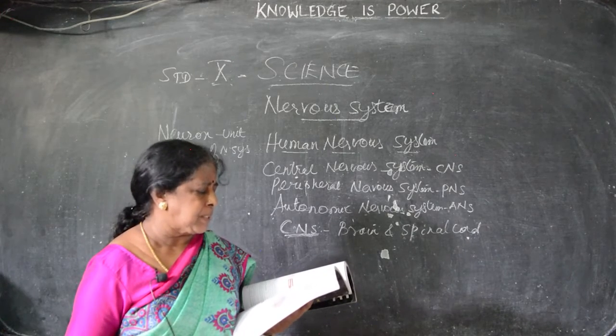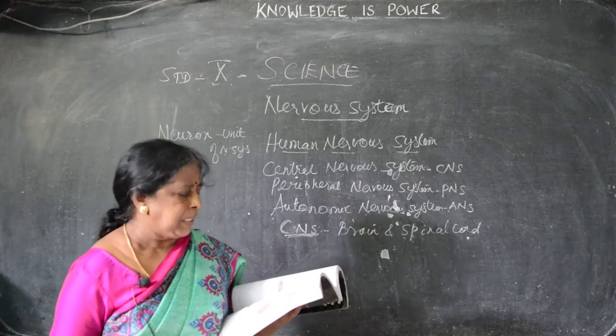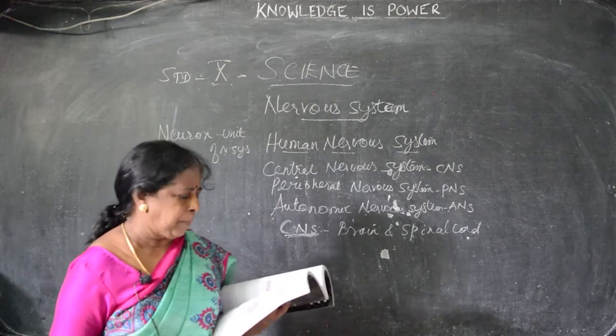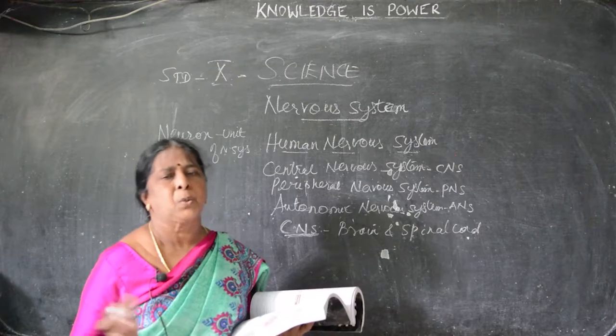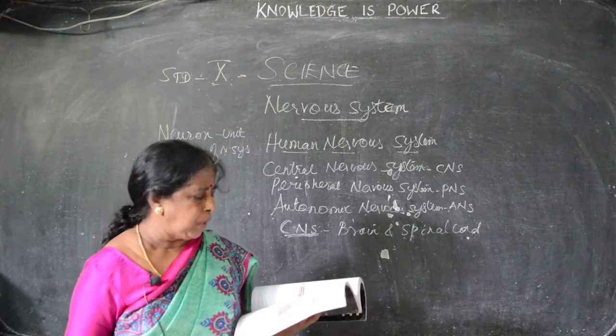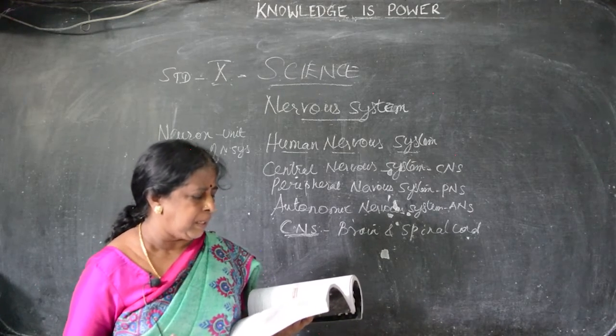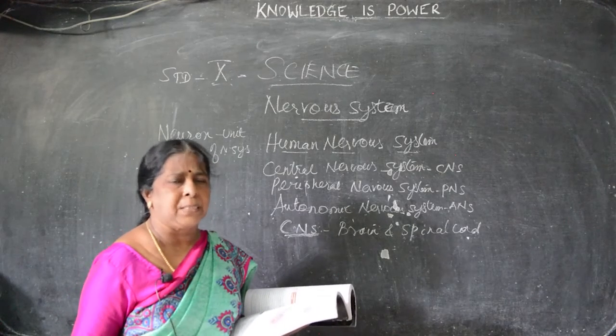So, the central nervous system consists of two types of matter. One is grey matter, the other one is white matter. Grey matter is present with the myelin sheath or without myelin sheath. And white matter is also present in the grey matter and white matter. So, they may have the myelin sheath or may not have the myelin sheath.